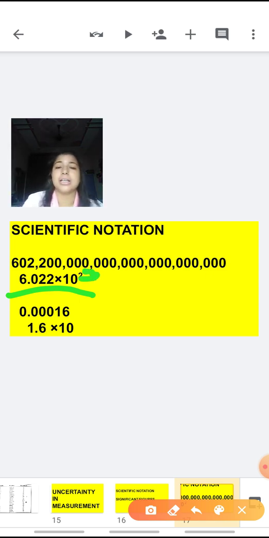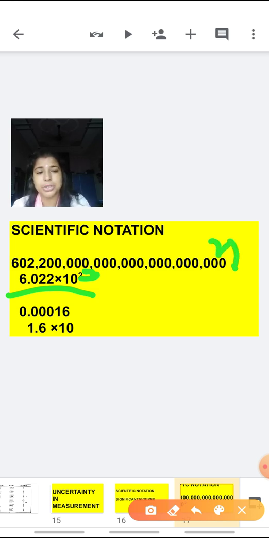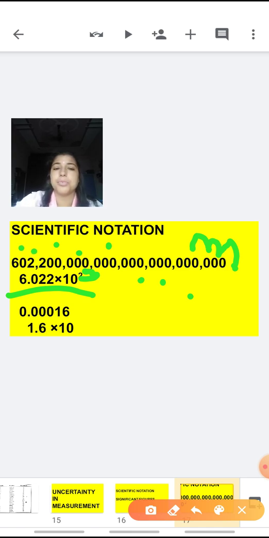Here it is 23. So it is 6.022 into 10 raised to the power 23. How have I written this? If we consider that the decimal was present after the last zero, we jump this decimal from here to here, 3 places, 6 places, then 9 places, 10, 11, 12, 13, 14, 15, 16, 17, 18, 19, 20, 21, 22 and 23. That means we have moved the decimal 23 places, so the power of 10 becomes 23.